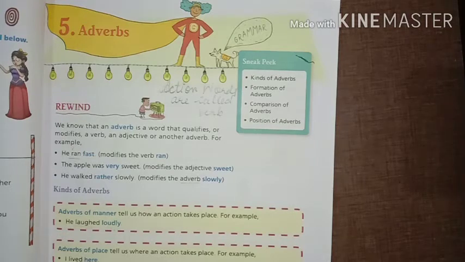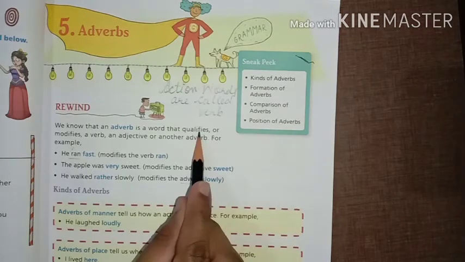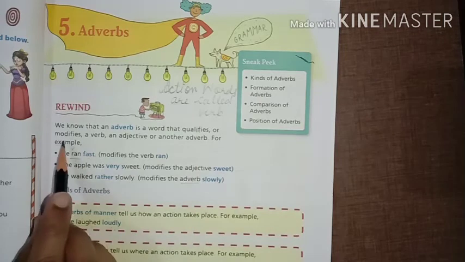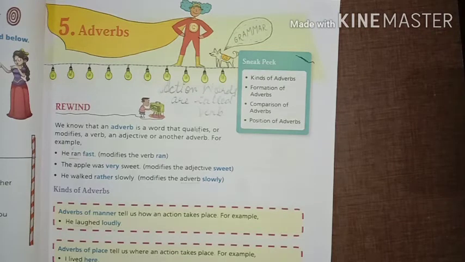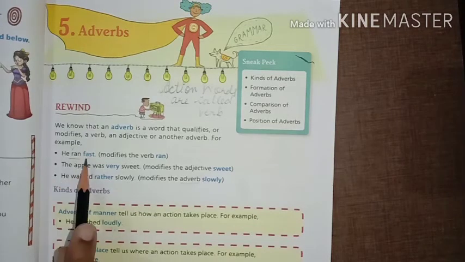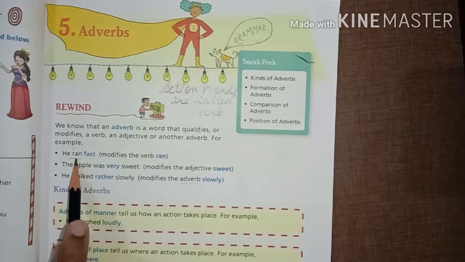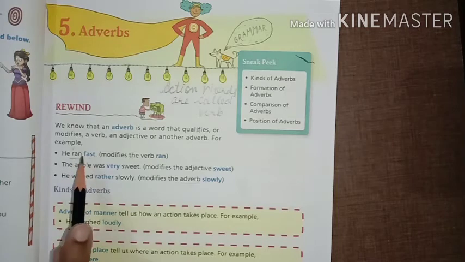We know that an adverb is a word that qualifies or modifies a verb, an adjective or another adverb. It means adverb ऐसे words हैं जो verb, adjective और another adverb को qualify and modify करता है. It means change करते हैं उनके meaning को. Let's see how. He ran fast. As you can see, the first sentence here, he ran fast. So beta, run is verb here and the word adverb modify here with fast to the run.